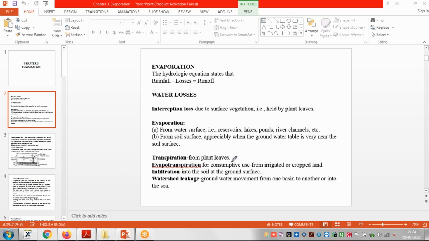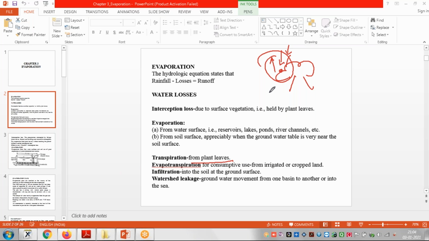Similarly, transpiration means evaporation from plant leaves. Whatever water comes will be somewhere here, and when the evaporation happens, this water will go again into the atmosphere. So this is called transpiration, the evaporation from the plants. Now, evapotranspiration is what?